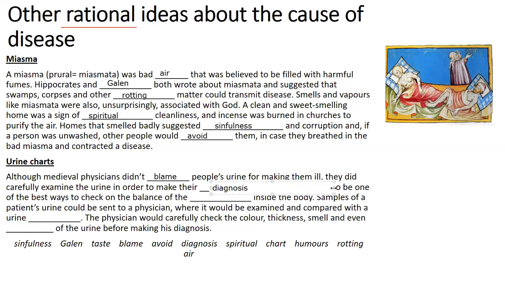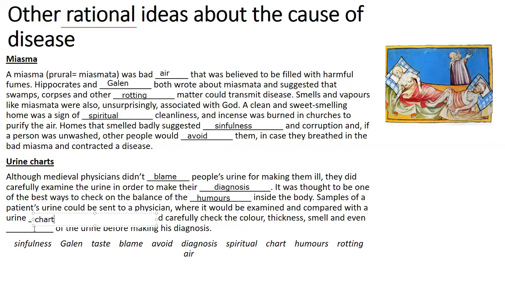Now, physicians only diagnosed in the Middle Ages, they didn't actually treat. But it was thought to be one of the best ways to check up on the balance of someone's humours, by looking at the urine and urine charts to see how their humours were at this stage. A sample of a patient's urine could be sent to a physician where it would be examined and compared with, as I just said, a urine chart.